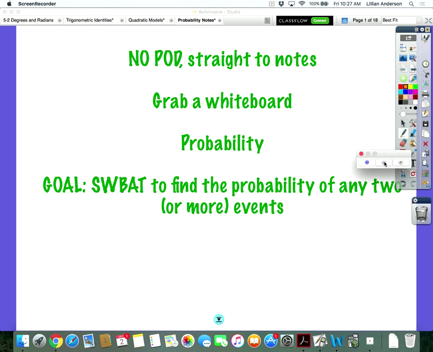All right. So moving forward, we are talking about probability today. You guys are going to be able to find the probability of any two or more events. This is the stuff that we talked about last year, for those who weren't in class last year, but it's pretty much your basic probability knowledge. And then involving Venn diagrams, sample spaces, tree diagrams, and then after we get through that, then we'll go into the stuff that we haven't learned yet.